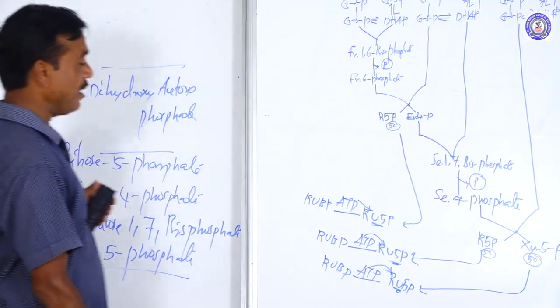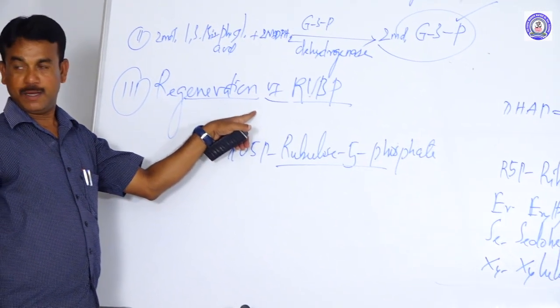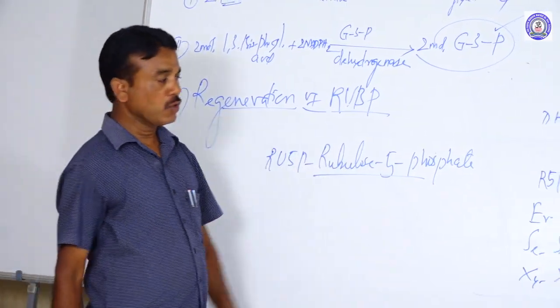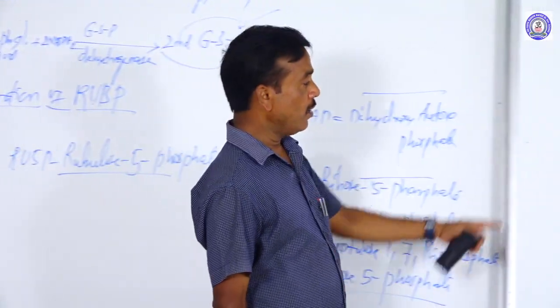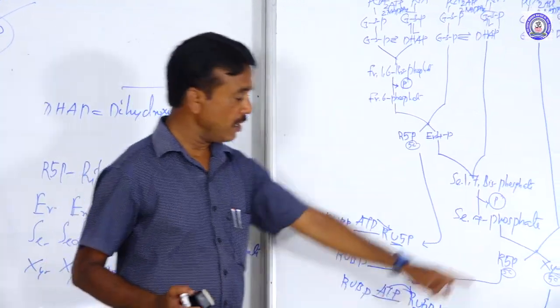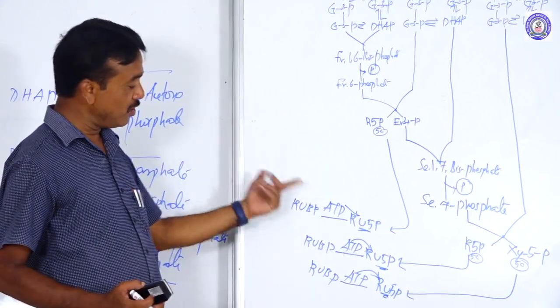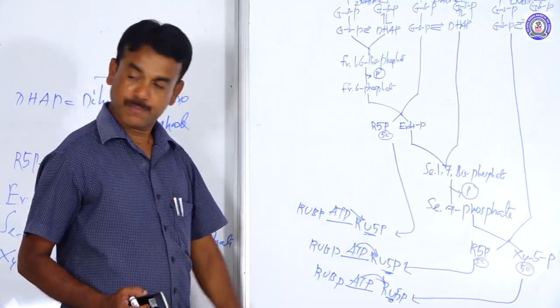So what is the title of the third one? Regeneration of RuBP. So how can it come about? 5 carbon ribose 5-phosphate, 5 carbon ribose 5-phosphate, 5 carbon xylulose 5-phosphate: those three are converted into ribulose 5-phosphate.